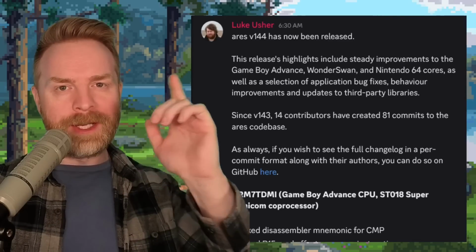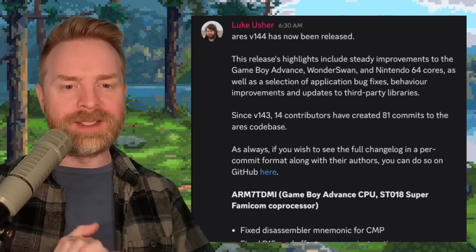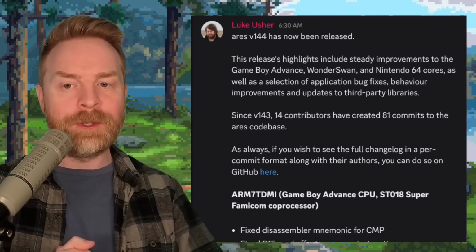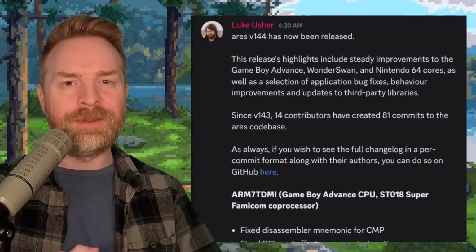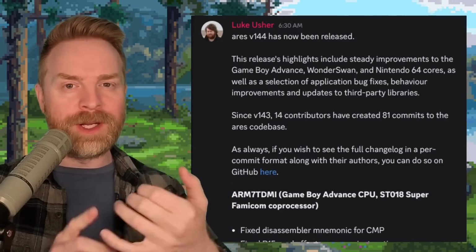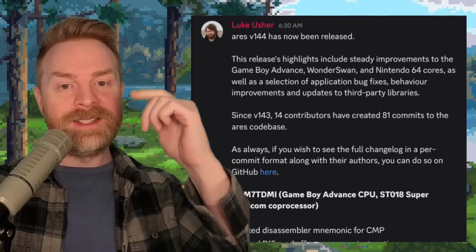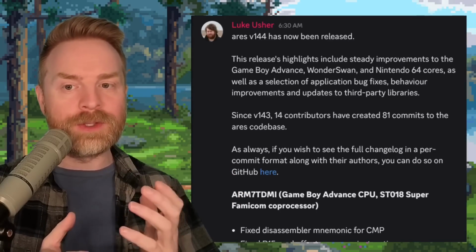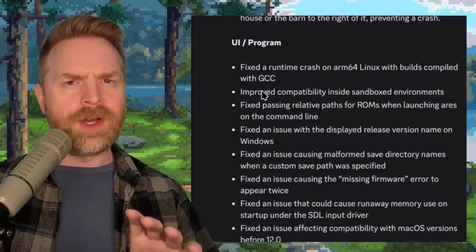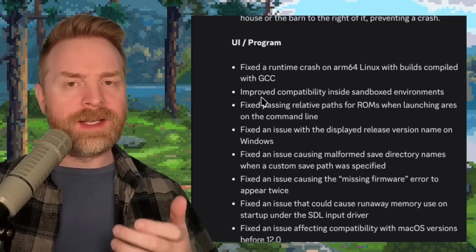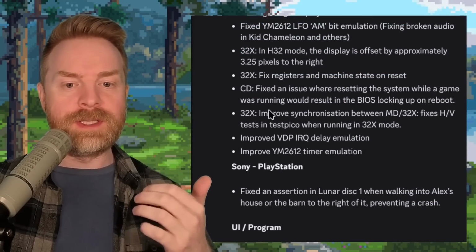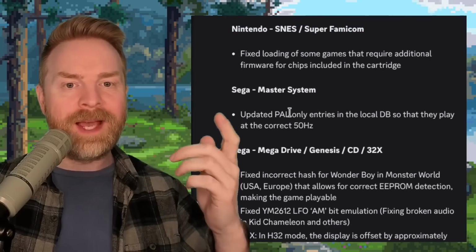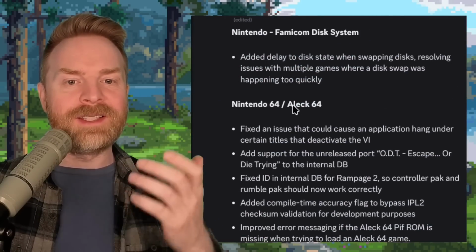So at the time of filming, Ares version 144 is the latest update. And they say since version 143, 14 contributors have created 81 commits to the Ares codebase. This update includes a bunch of improvements and bug fixes. They say this release's highlights include steady improvements to the Game Boy Advance, WonderSwan, and N64 cores. On top of that, they've improved compatibility inside sandboxed environments. There are fixes here for PlayStation, Sega Mega Drive, Genesis, CD and 32X, Sega Master System, SNES, and even more.